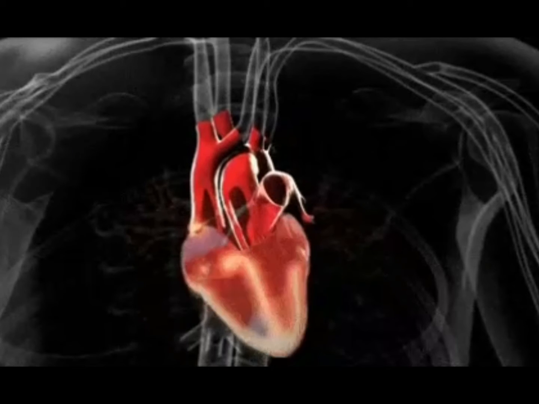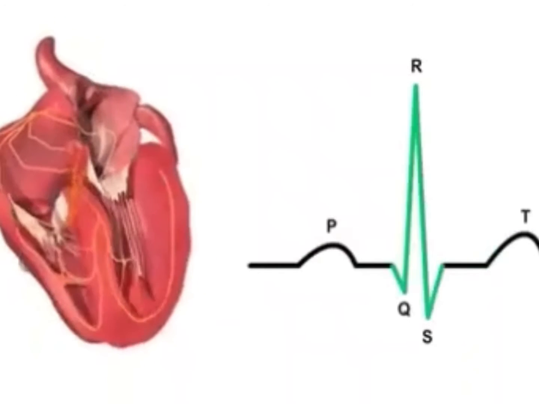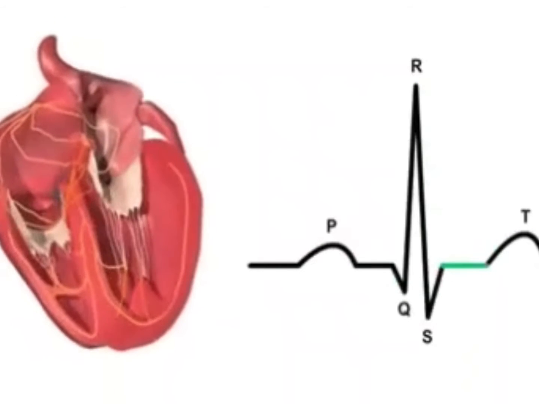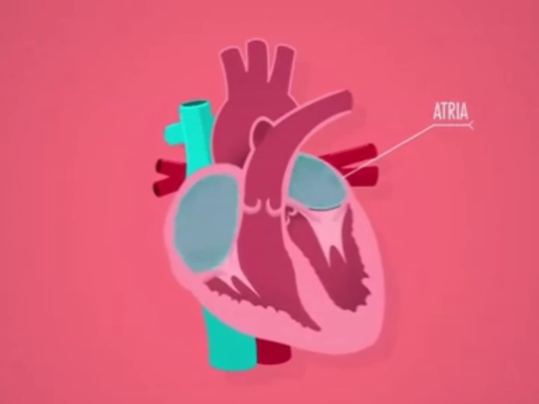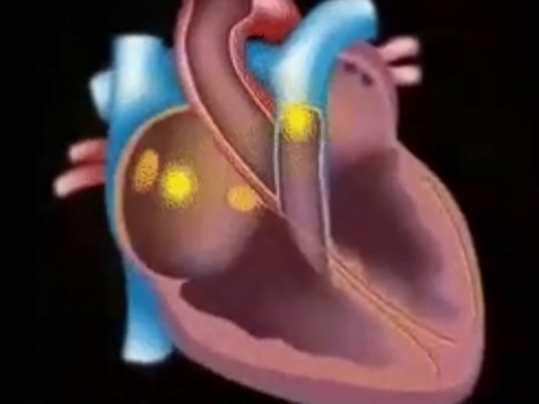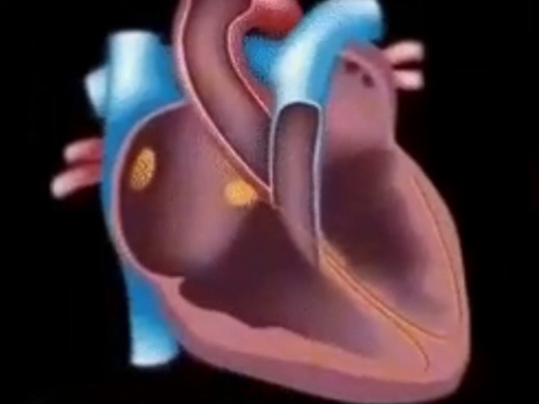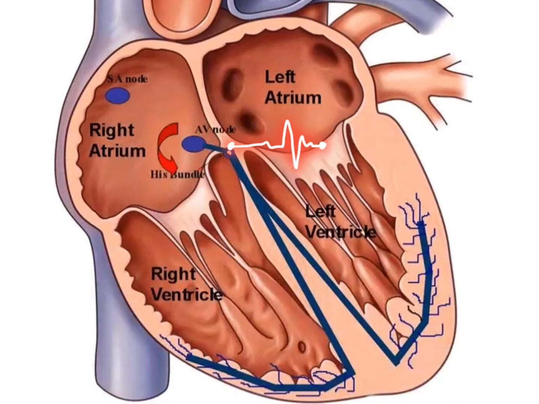The signals which arise from the SA node become weak when they reach the ventricles because ventricles are far away from the SA node. Thus, to strengthen the signal, another mass of tissue is seen in the lower left corner of the right atrium close to the atrioventricular septum, that is, at the junction of ventricle and atrium, which is known as the AV node. This is also known as the pace setter, while the SA node is known as the pacemaker.